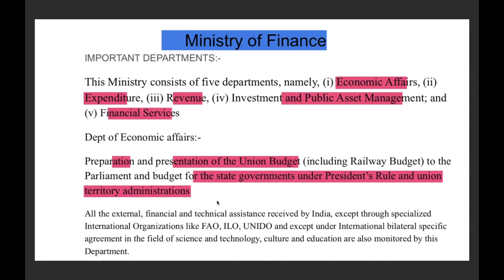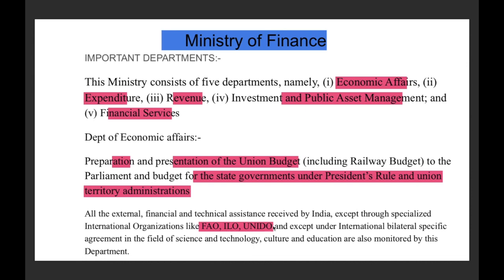Now, the second important point with respect to the Department of Economic Affairs is, you all know that India receives a number of assistance in terms of finance and technical assistance from different organizations and through bilateral agreements between different countries. But the Department of Economic Affairs monitors only that technical assistance which India receives except through specialized international organizations like FAO, ILO and UNIDO. Basically, these are the different institutions.